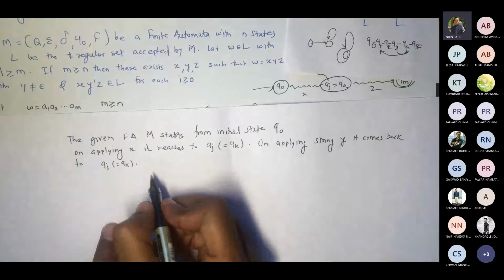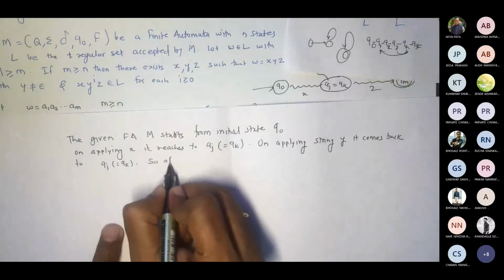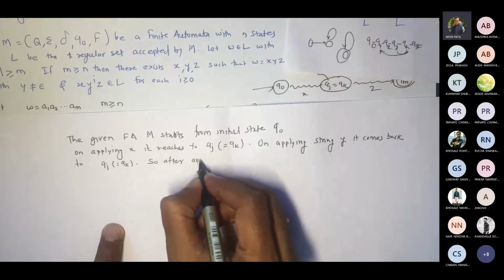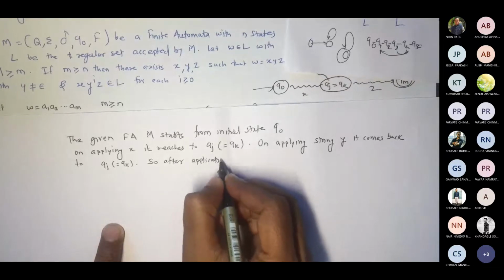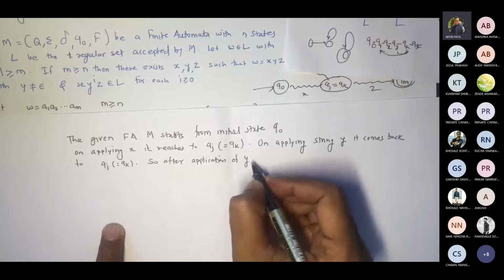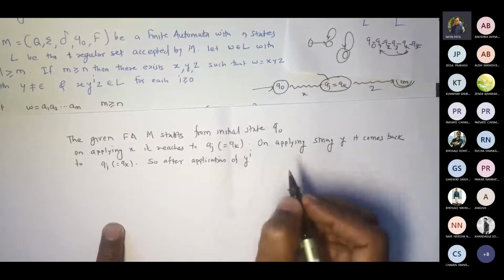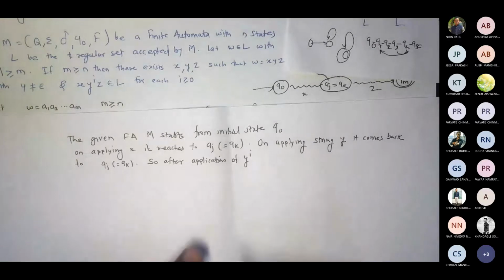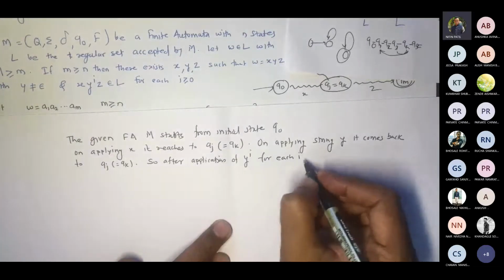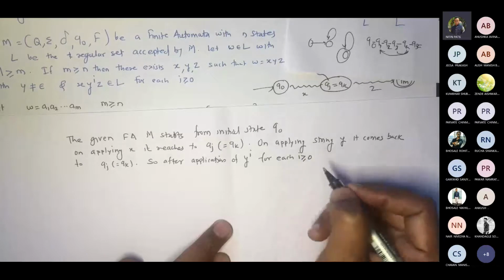So after application of y I times, for each I greater than or equal to 0.